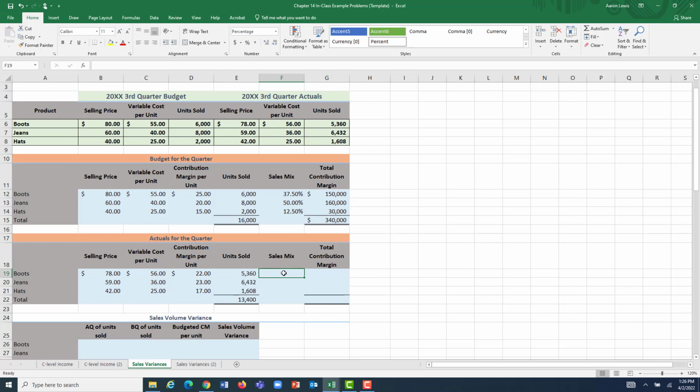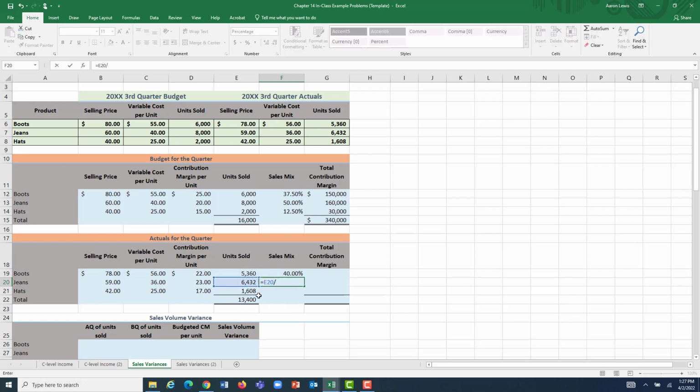Well, let's first figure out what our actual sales mix was. It is the number of units sold of each type divided by the total amount of apparel that we sold. 5,360 units that we sold out of the 13,400 in total were boots, which means boots made up 40% of our actual sales mix.